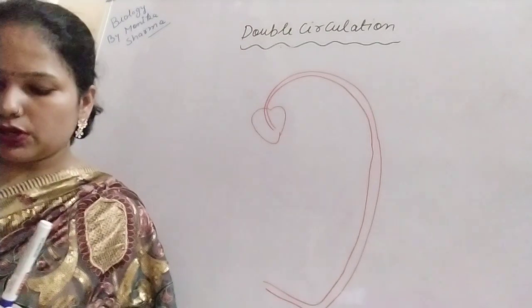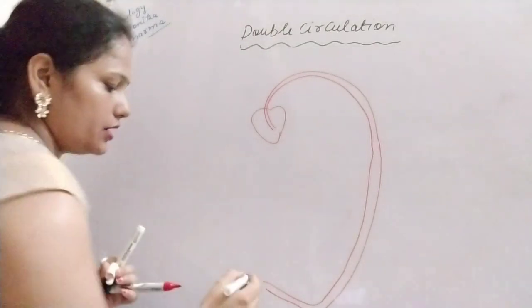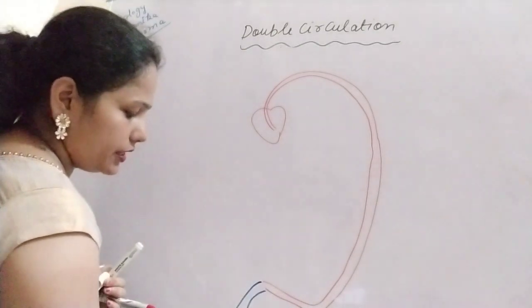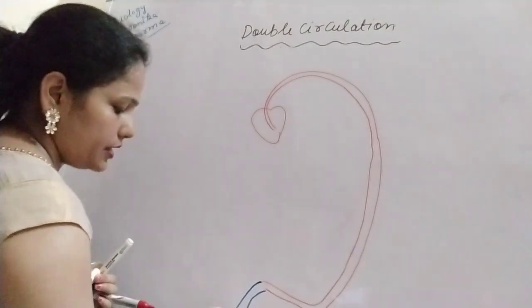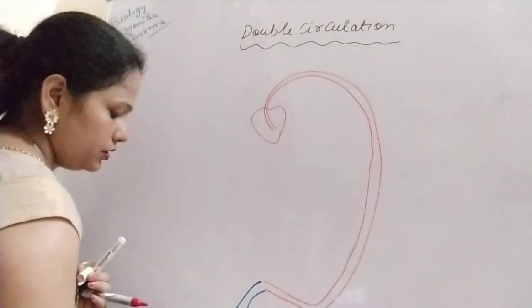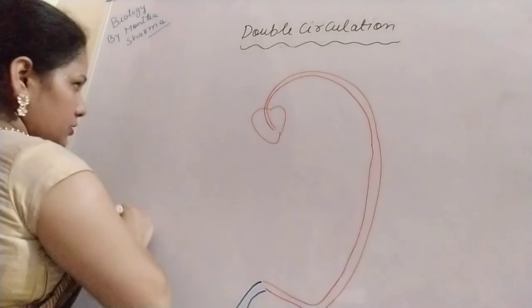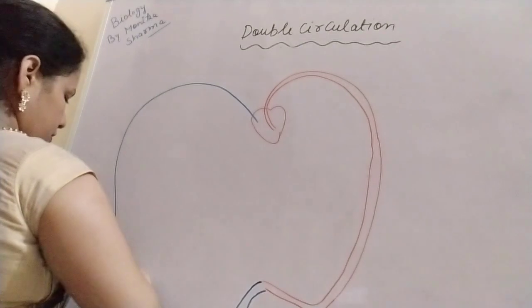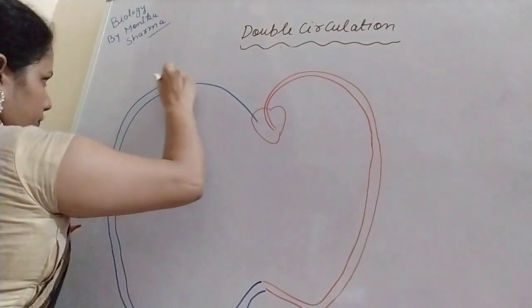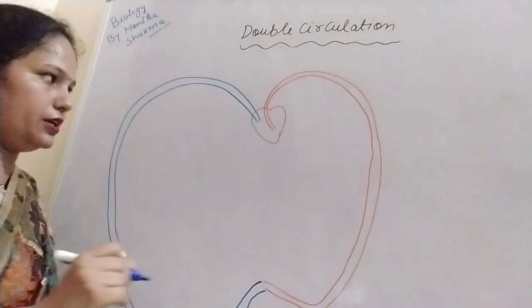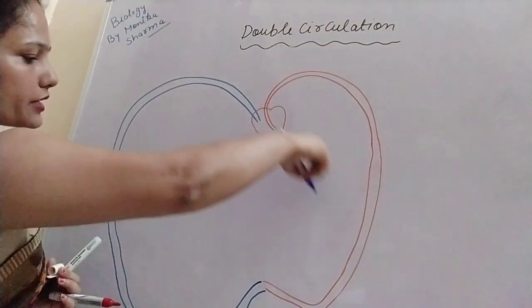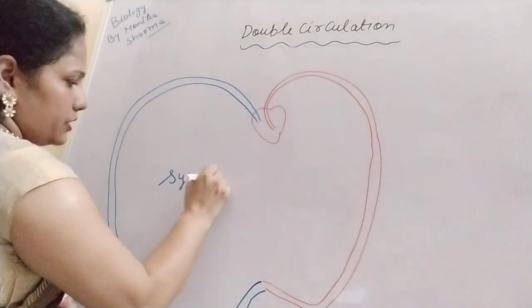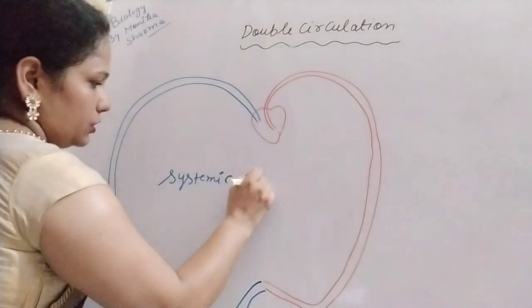Then we can use the other marker, because now the blood becomes deoxygenated. So here again the blood capillaries are present and they join to form the venule. Then this venule transfers the blood to the heart, through the vena cava. The vein is there and it transfers the blood to the heart. So it is taking place in the body. So we can write here that it is the systemic circulation.